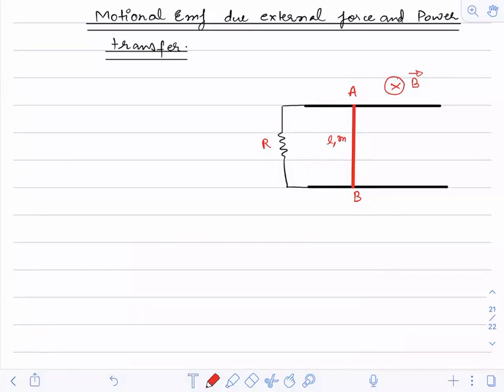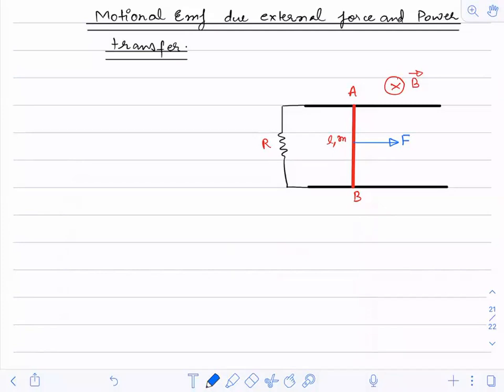I hope this is clear to everyone. Now, an external force F is applied on this rod.